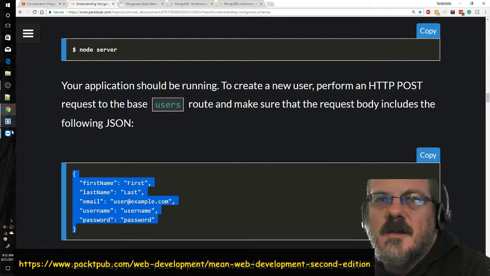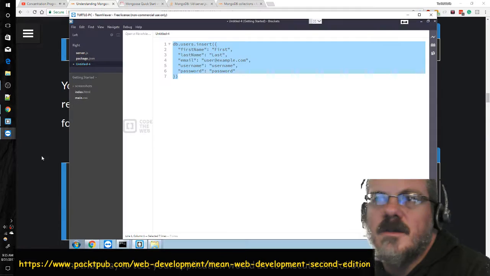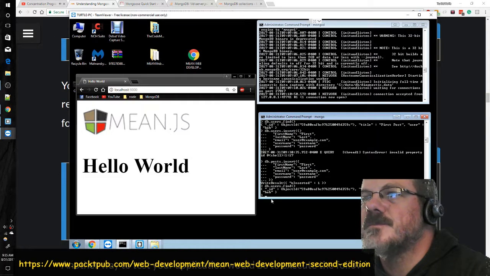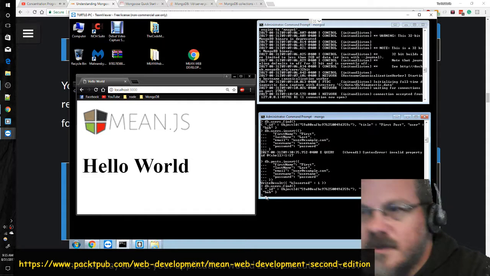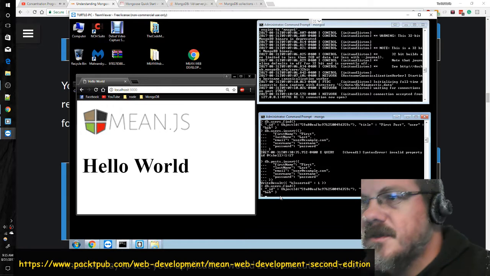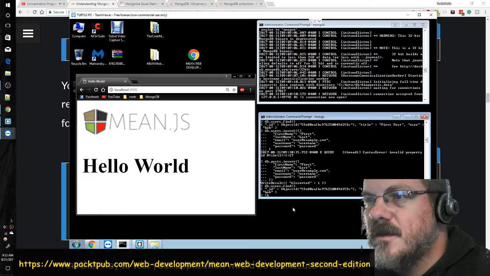Let's go back to the command prompt and see what we can play with here. Minify here. So, did we insert it right yet? We only inserted it once, so let's insert again. Not the break.